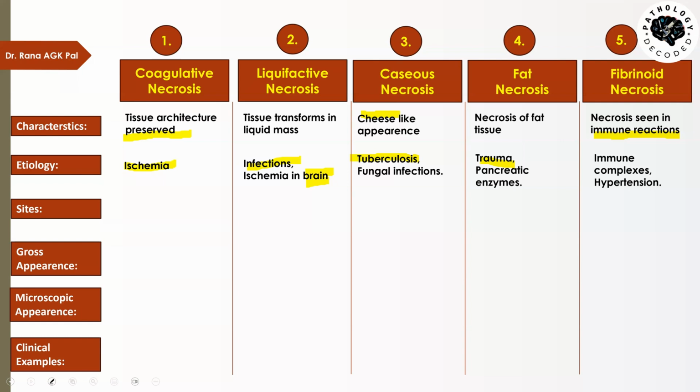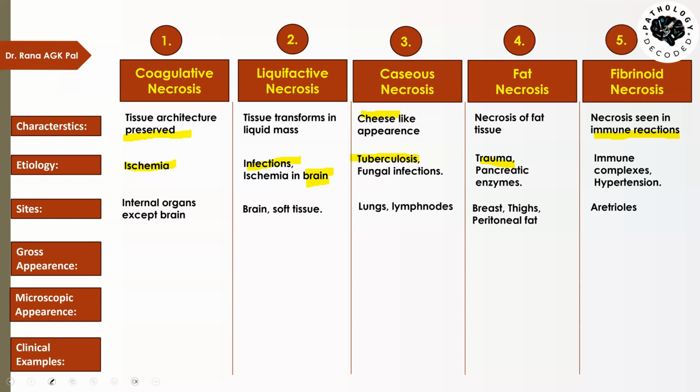malignant hypertension. Sites: coagulative necrosis is seen in internal organs except brain, liquefactive necrosis is seen in brain as well as other soft tissues of the body, caseous necrosis particularly in lungs and lymph nodes, fat necrosis is seen in breast, thighs and peritoneal fat, and fibrinoid necrosis is seen in the arterioles. So gross appearance: coagulative necrosis, the tissue will be firm and opaque and it will be shrunken in the later stages. Liquefactive necrosis, there will be a cystic cavity in the center which is filled with the liquefied material. In caseous necrosis, there will be cheese-like areas, and in fat necrosis, due to saponification, there will be chalky white areas. And fibrinoid necrosis, since it occurs in very small vessels, cannot be visualized with the naked eye.